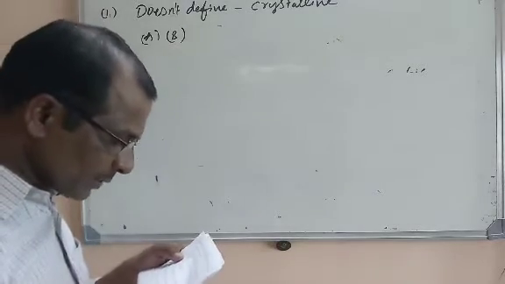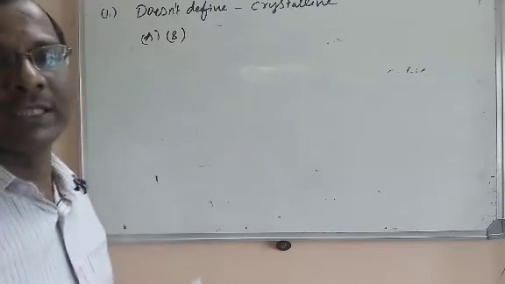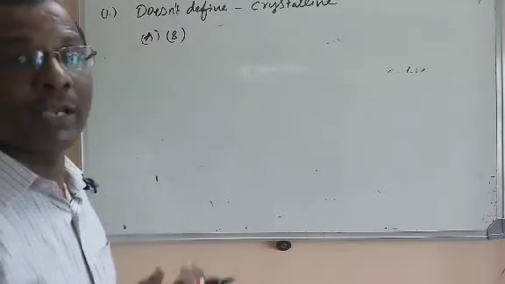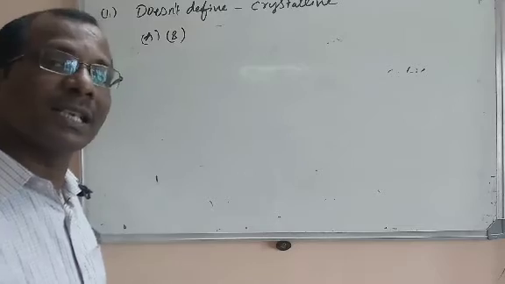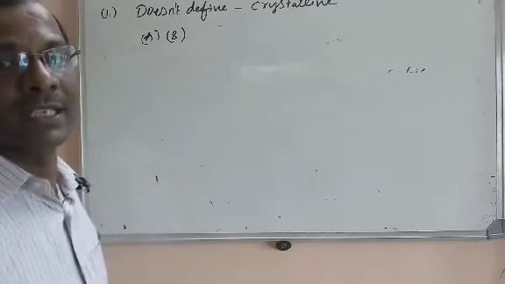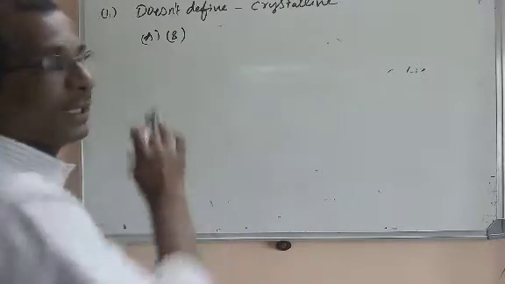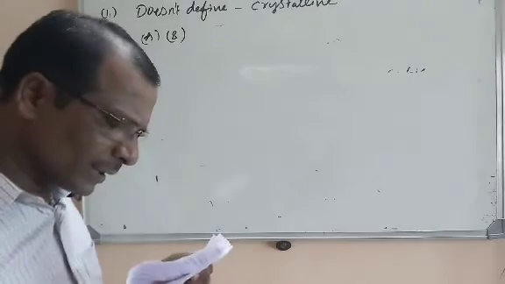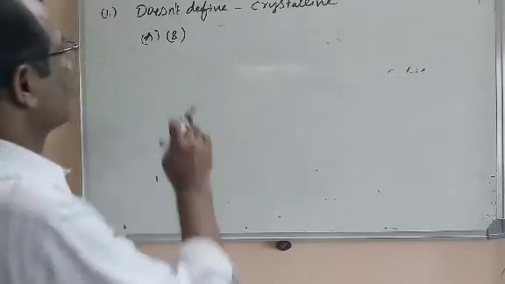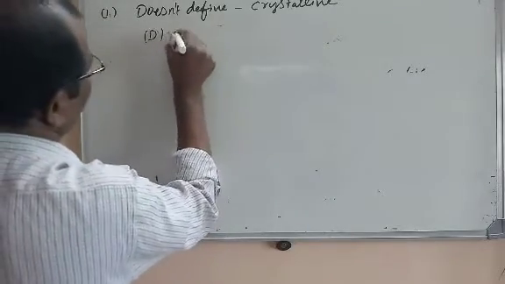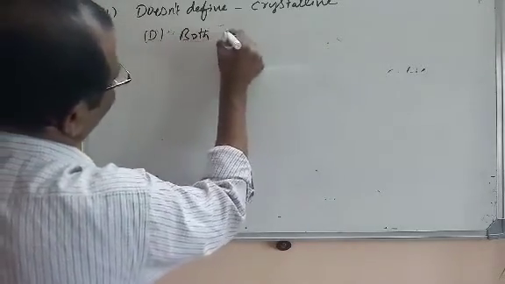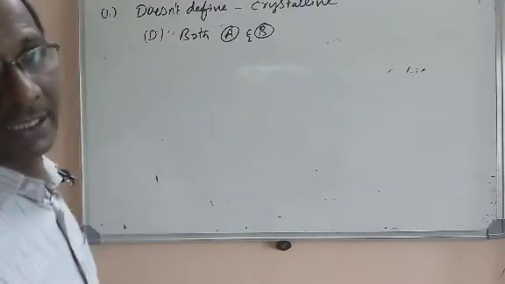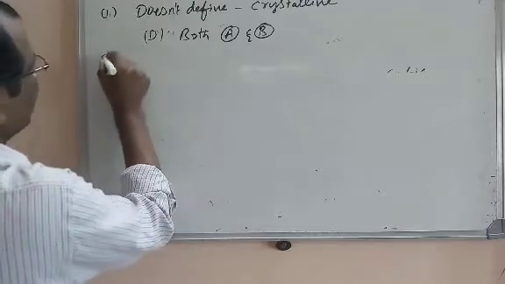Let us see the third option too. Anisotropic. Yes, third one is related to the crystalline solid. But we have to select the options which are not related to the crystalline solid. So first A and B are not related to the crystalline solid. They are related to the amorphous. Let us go for the last option, both A and B. So last option is correct. That is both A and B. Both A and B are not related to the crystalline solids. So D is the right option.